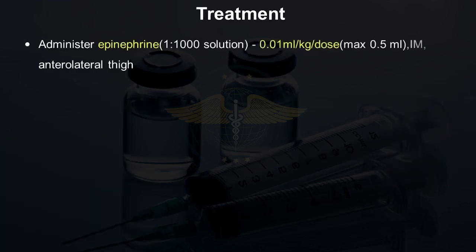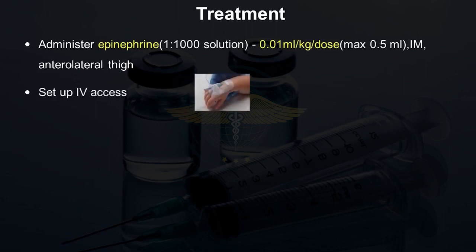We need to administer epinephrine or adrenaline in the 1:1000 solution promptly in 0.01 ml per kg per dose intramuscularly into the anterolateral thigh. Maximum dose allowed is 0.5 ml.